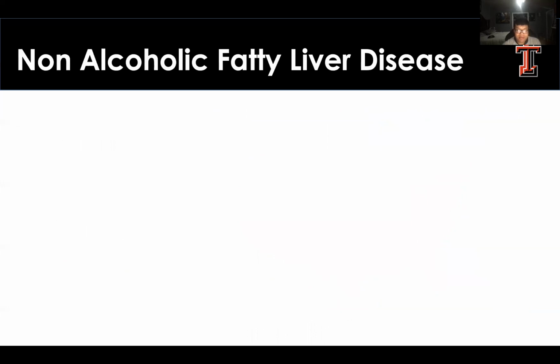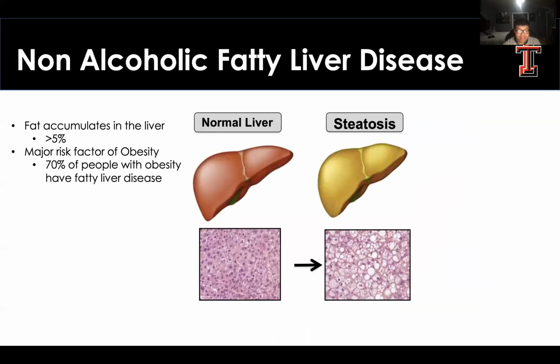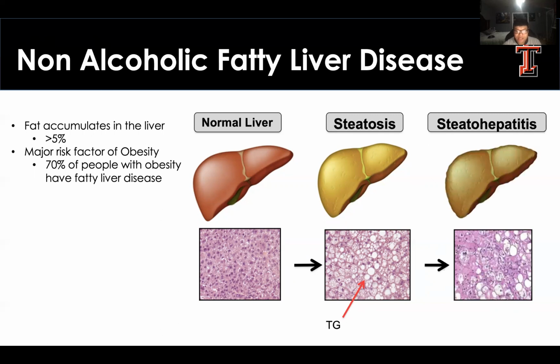Fatty liver occurs when fat begins to accumulate in the liver at a rate of more than 5%, and this leads to liver steatosis. This is a major risk factor associated with obesity because more than 70% of people suffering from obesity will develop fatty liver. And liver steatosis is caused by the accumulation of lipids within the hepatocyte. Liver steatosis is relatively benign and reversible. If untreated, this can progress to the next stage called steatohepatitis or NASH for short, and this leads to cirrhosis and inflammation. And this is why liver disease can lead to such high levels of mortality.